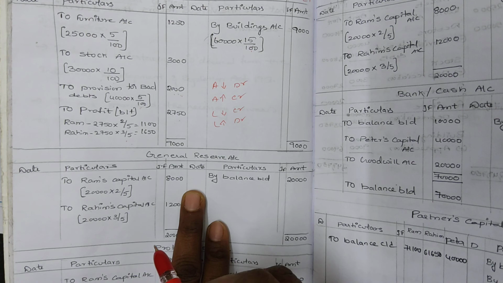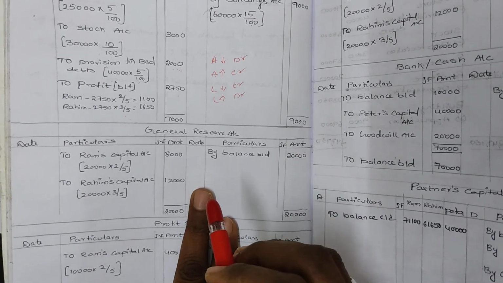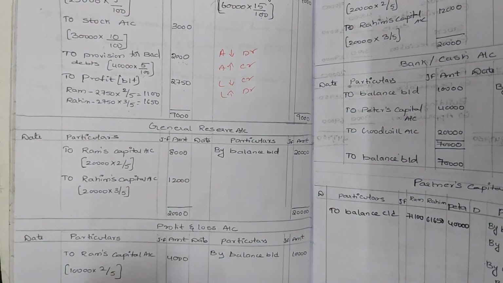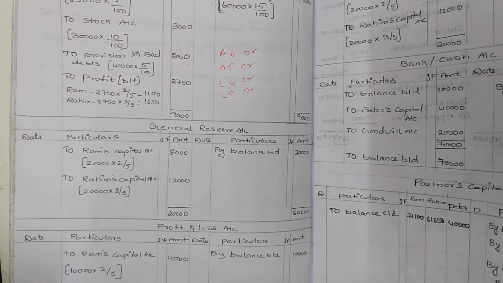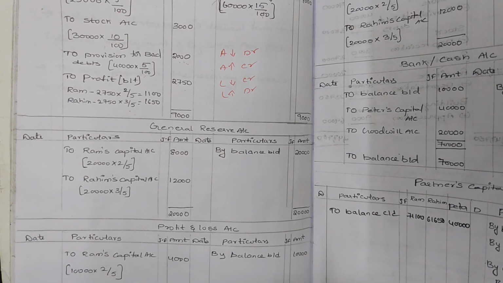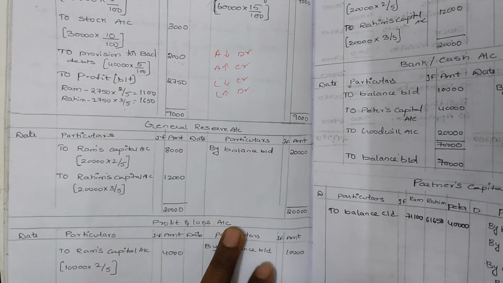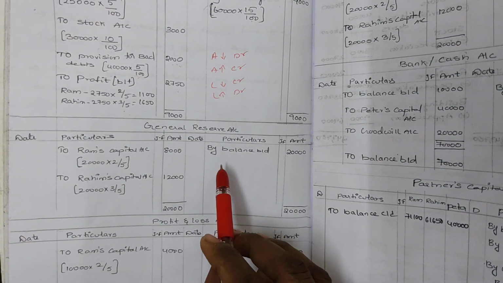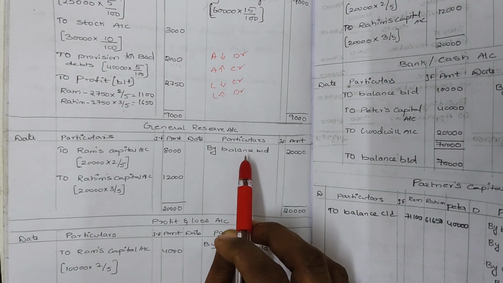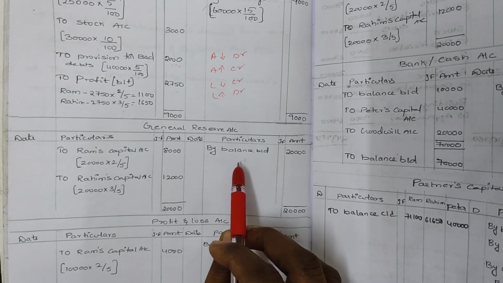Afterwards, in the question, in the balance sheet, he has given the general reserve. General reserve is related to the old partners, so we have to share it, that is, transfer it to the old partners. General reserve is a liability. Listen carefully, for a liability the opening always will be a credit.